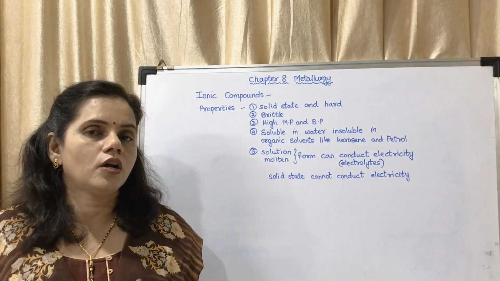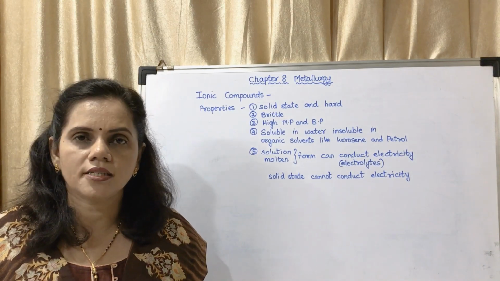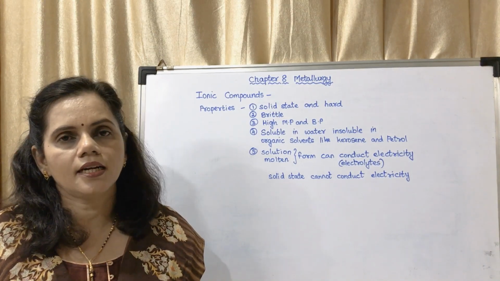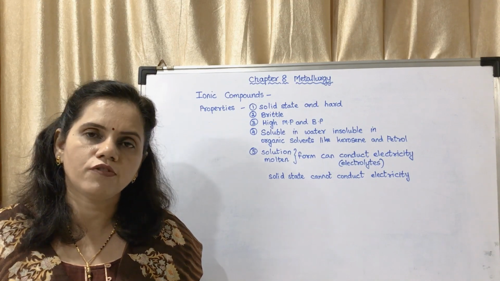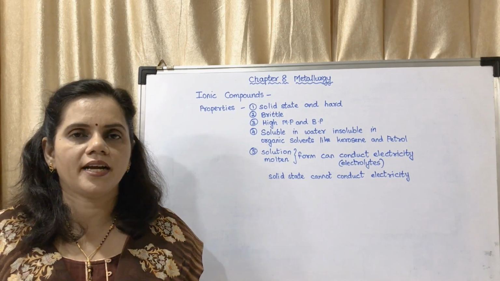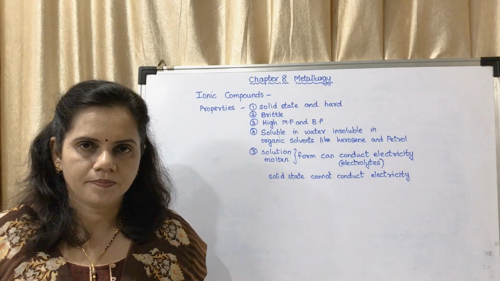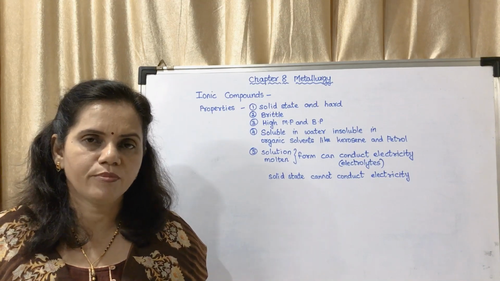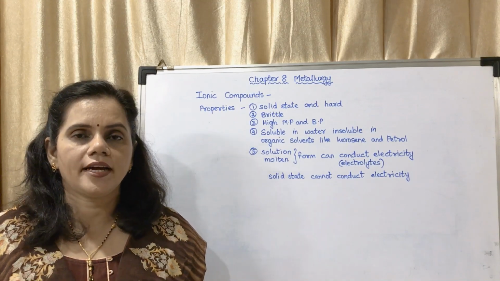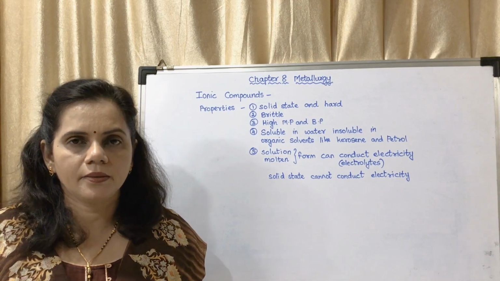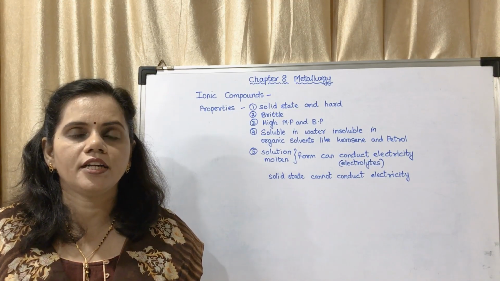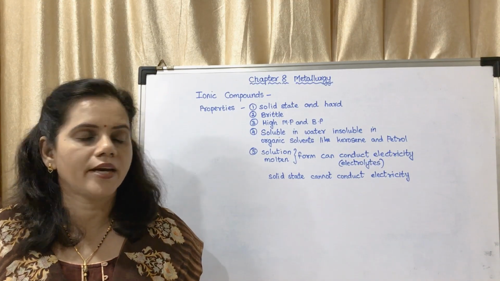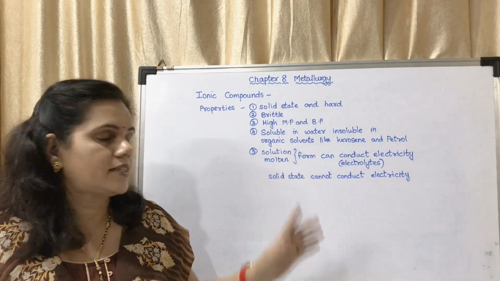Ionic compounds do not conduct electricity in solid state, but they can conduct electricity in solution form or molten form, that is the fused state. The 5 points in the textbook, you have to write all the 5 points. It is a 3-mark question. You can reduce the 4th and 5th points into these points itself.